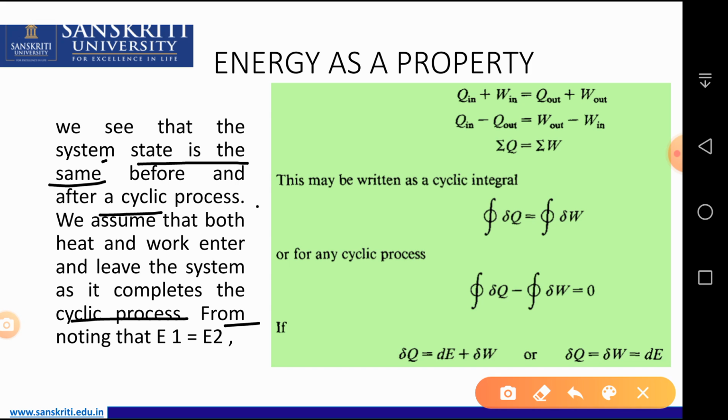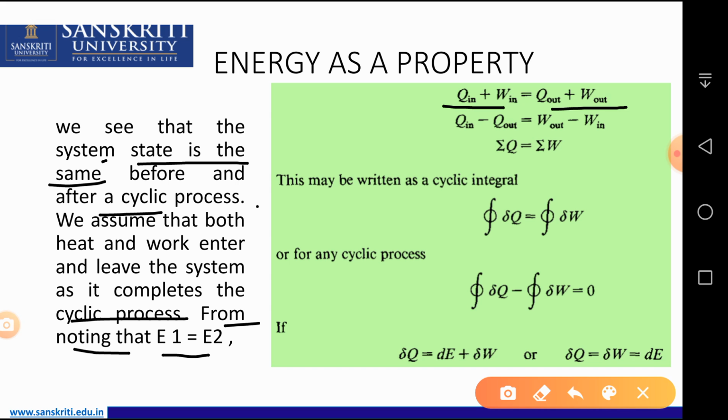So noting that E1 equals E2, what is E? Energy. E1 equals E2. E1 is the sum of Q in and W in. Q in is heat input, W in is work input, and E2 is the sum of Q out and W out.